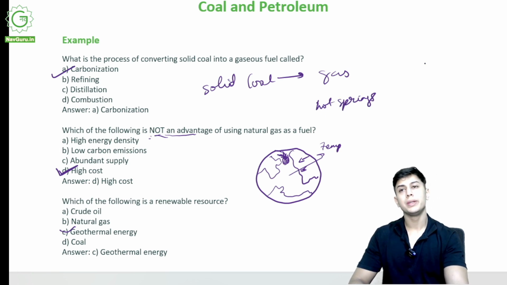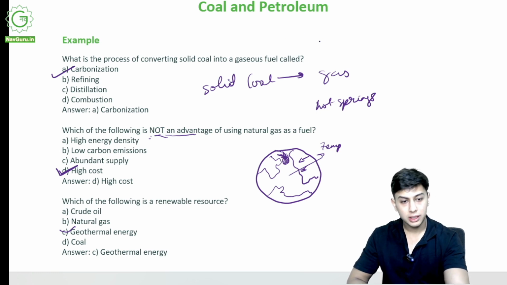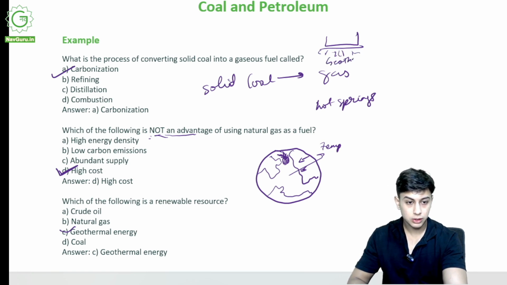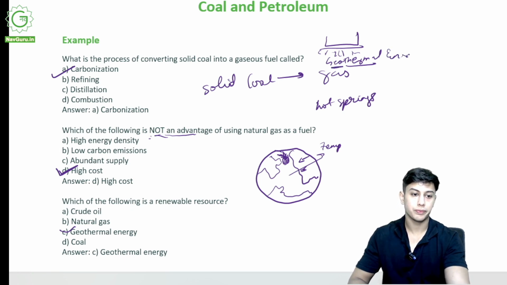If you've been to Manikaran in India, that is a geothermal hotspot. That pool of water is naturally very hot. Why? Because under that there is high geothermal energy. What is geothermal? Heat due to geo, earth: geothermal energy.